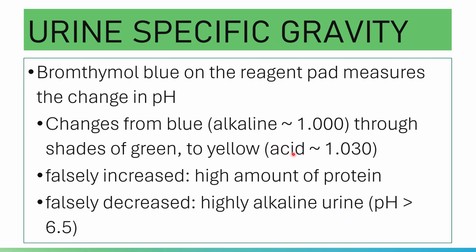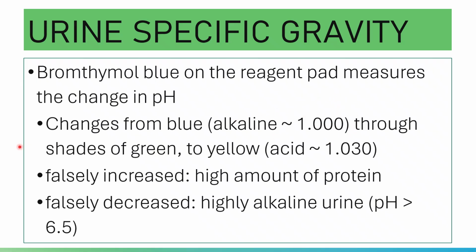If the color change is yellow, then the specific gravity is about 1.030. If it remains blue, then it has a low specific gravity.